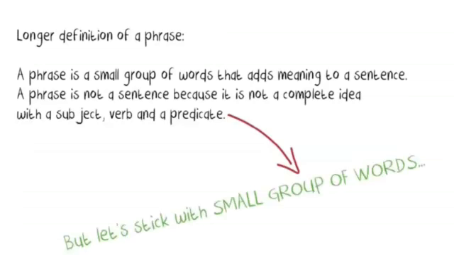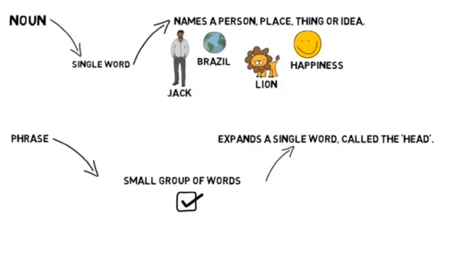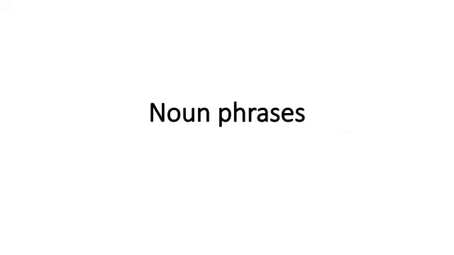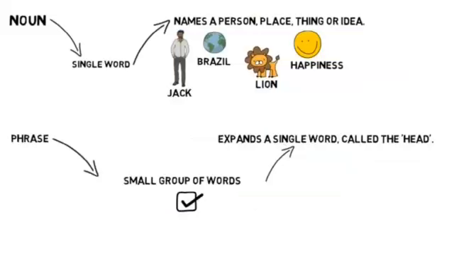Okay, the longer definition of a phrase. What is a phrase? A phrase is a small group of words that adds meaning to a sentence. A phrase is not a sentence in itself because it does not have a subject, predicate, verb, etc., and it cannot convey a complete idea. But let's stick with a small group of words. So we are looking at noun phrases, and you can illustrate what noun phrases are with this diagram.